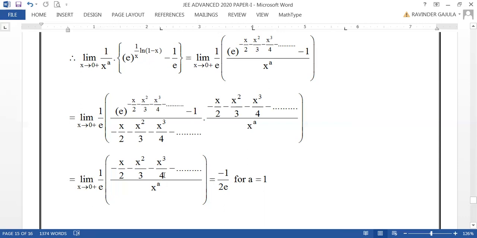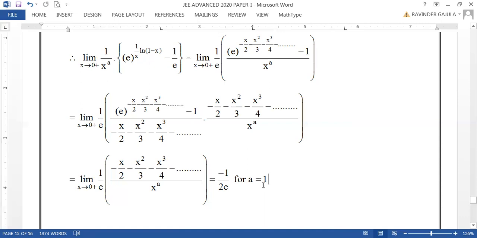Therefore, the integral value of a, of course, not only integral value, the real value of a, so that this is one finite value, must be 1. So when a is 1, you can take one x common and you can cancel this x, so that as x tends to 0, here numerator will be minus 1 by 2. So minus 1 by 2 of 1 by e becomes minus 1 by 2e for a equal to 1 only.